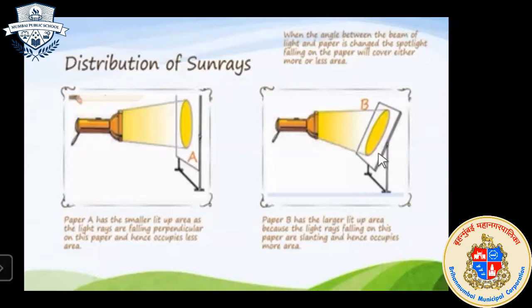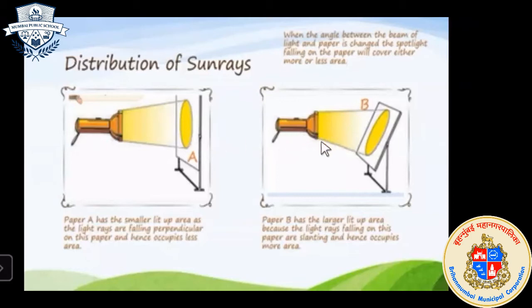No. But you can say that on paper B, the sun rays are slanting. Okay, slanting, we can say that. The sun rays are not straight or perpendicular to paper B. That is why the beam on paper B occupies more area compared to paper A.